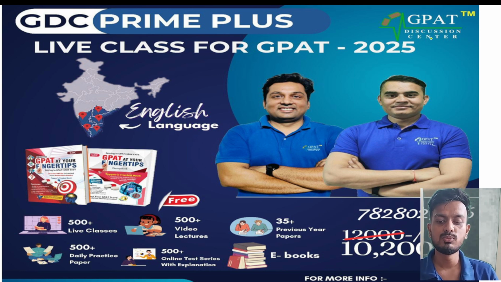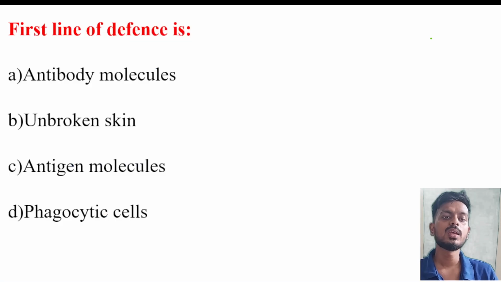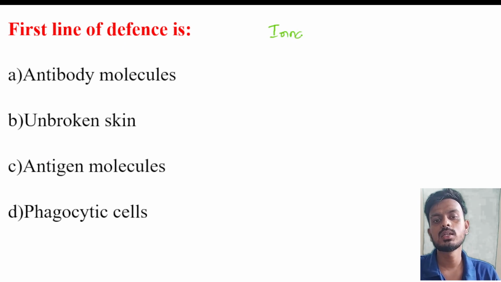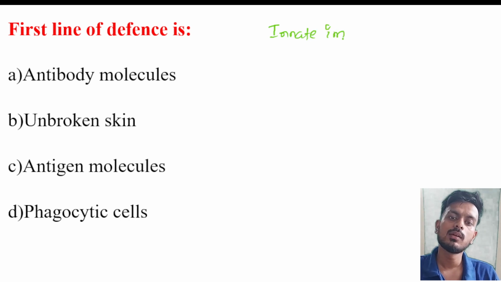Okay, let's move to the next question. First line of defense. I told you first about innate immunity. Innate immunity is nothing but inborn immunity, which has different barriers.